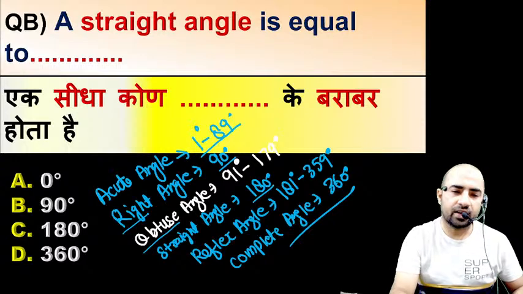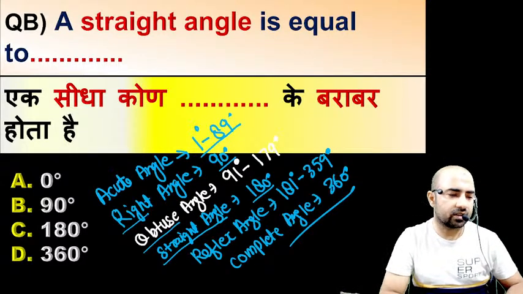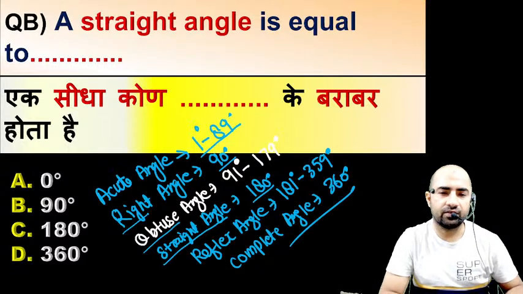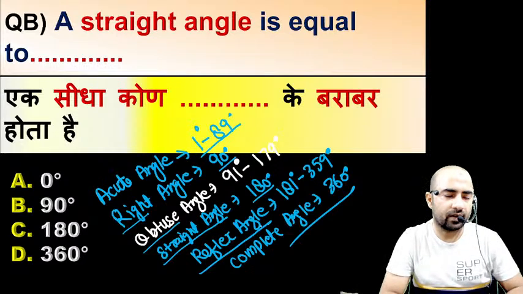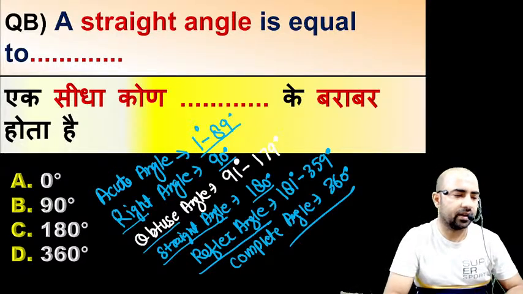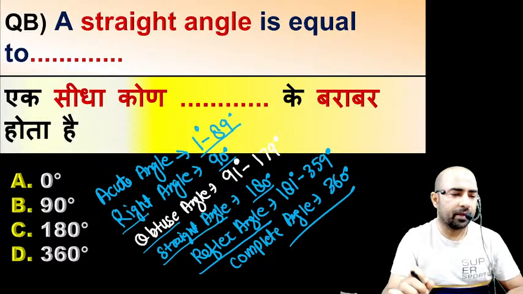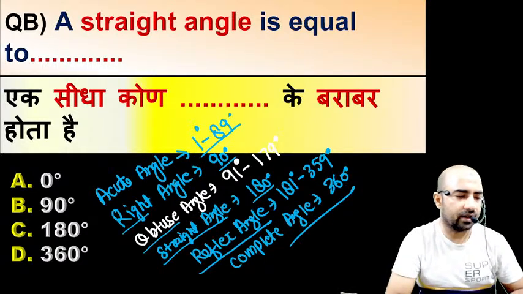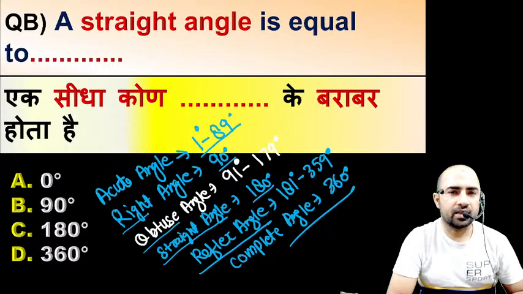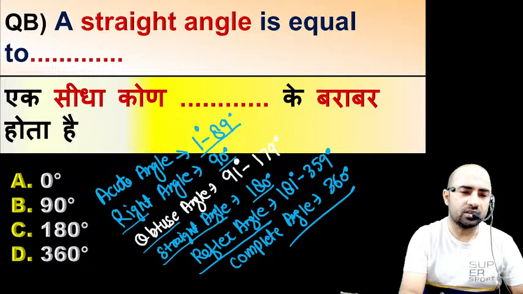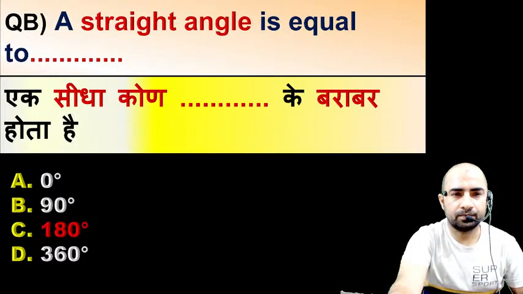Whenever we have 180 degree angle, it's called the straight angle. And after that, if we have any angle which is greater than 180 and less than 360, then the angle is called reflex angle, and the magnitude of reflex angle is from 181 degree to 359 degree. And finally we have complete angle, and the magnitude of complete angle is always 360 degree. So the right answer of this question is option B. A straight angle is equal to 180 degree. Now we will move to another question.